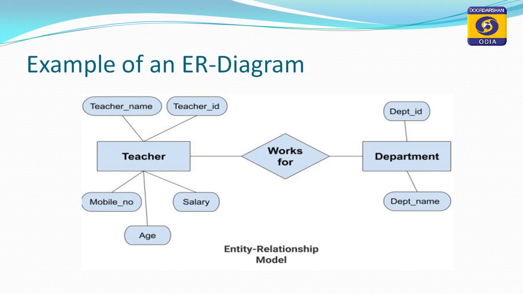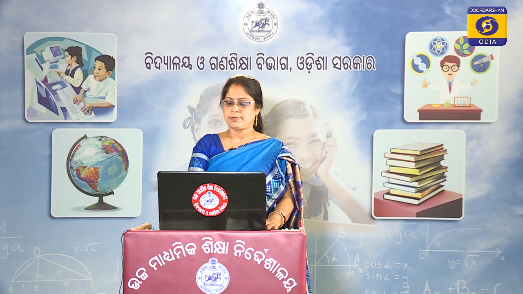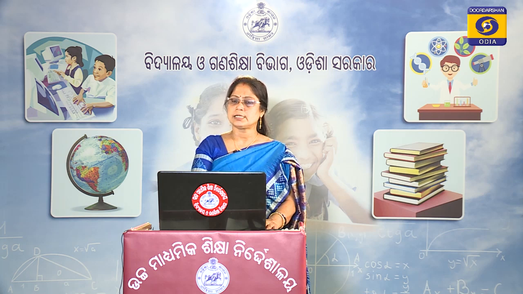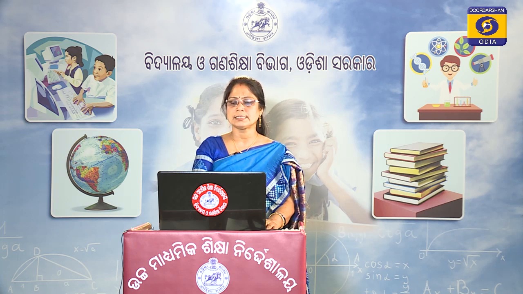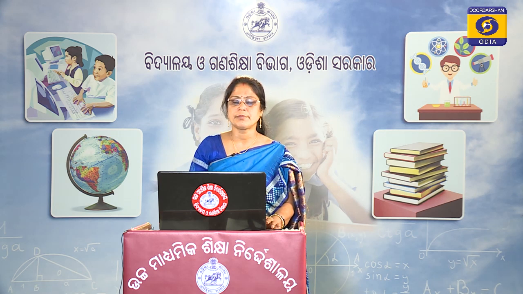Now, are all of you clear regarding this ER diagram? This explains the relationship between teacher and department with a relationship diagram, and here entities are represented by rectangles, while the attributes of each individual entity are represented by ellipses. Now, we will discuss different features of the ER model.